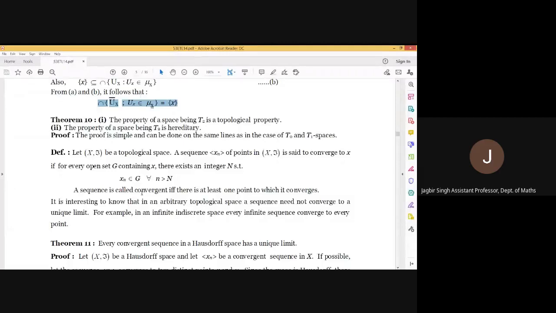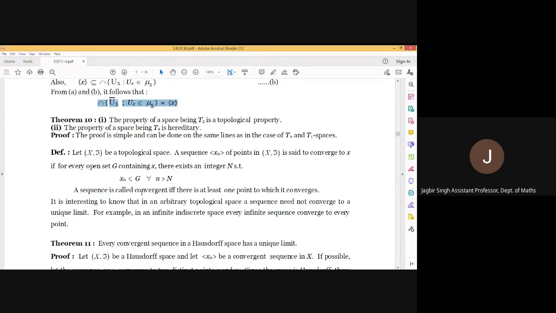So the whole set X contains A, and this whole set contains all the terms of the sequence. We have capital N equal to 1, such that Xn belongs to G for all n greater than or equal to 1.